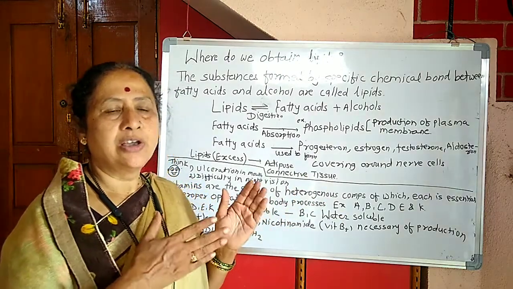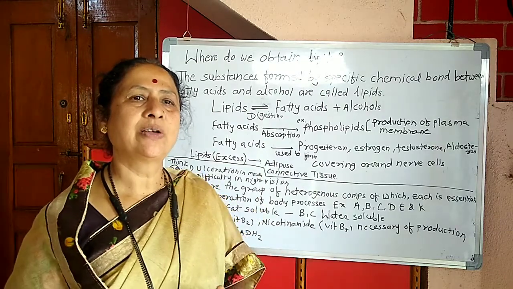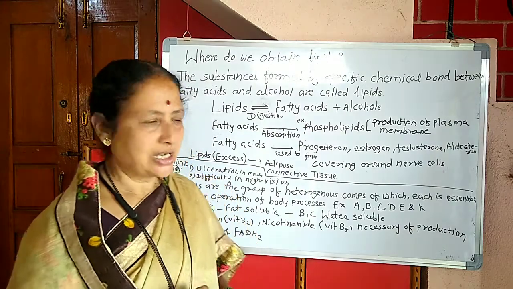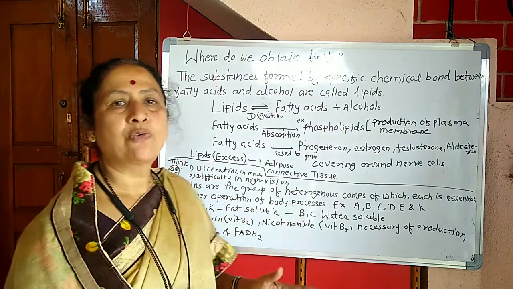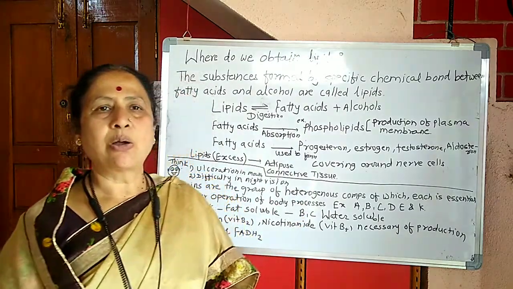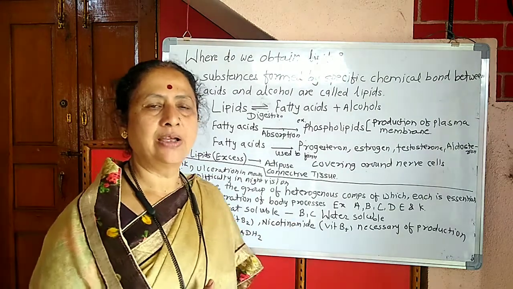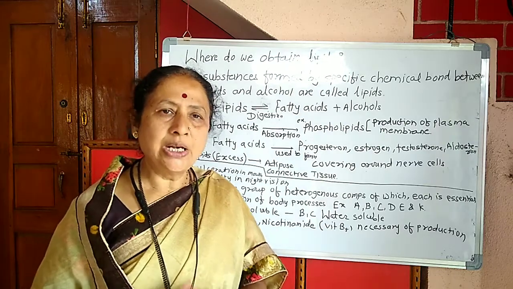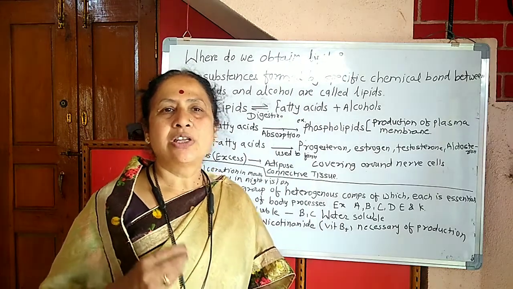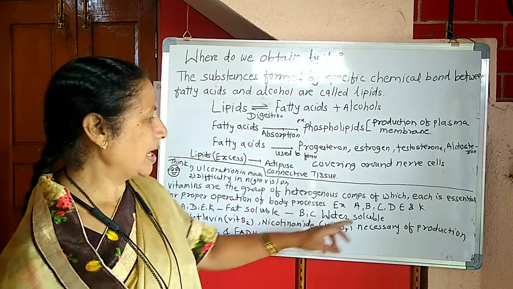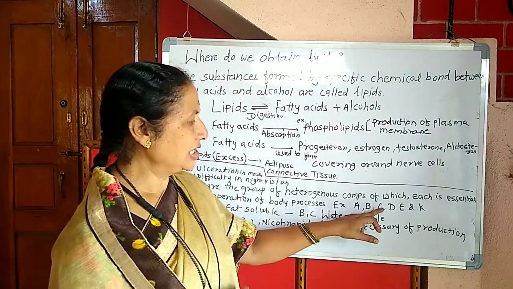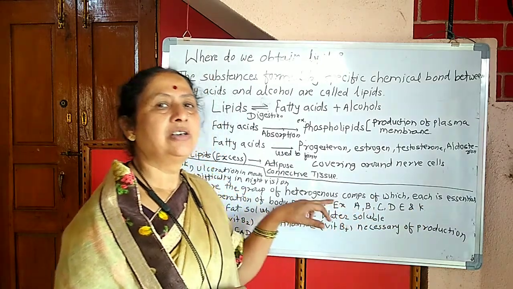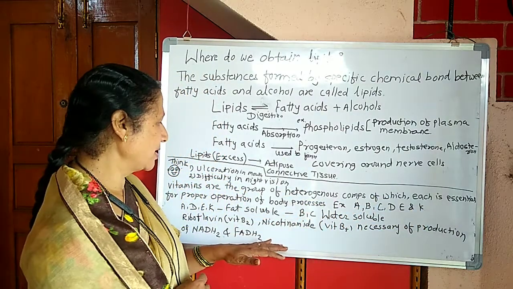If we have to run all these body activities in a proper way, then we need the vitamins. And these vitamins are of two types. One are called the fat soluble and another are called the water soluble. In all, we have 6 vitamins: vitamin A, B, C, D, E, and K. These are the 6 different types of vitamins.